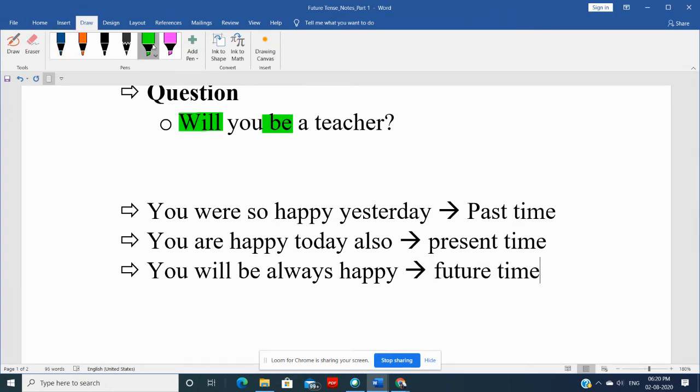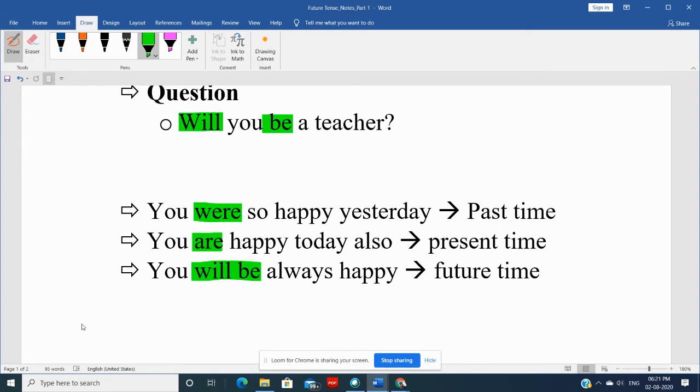So what we are saying here is, when we talk about past, we use were. When we talk about present, we use are. And when we talk about future time, then we use will be. Just see this transformation of verbs from were to are, from are to will be, right? You will be always happy.